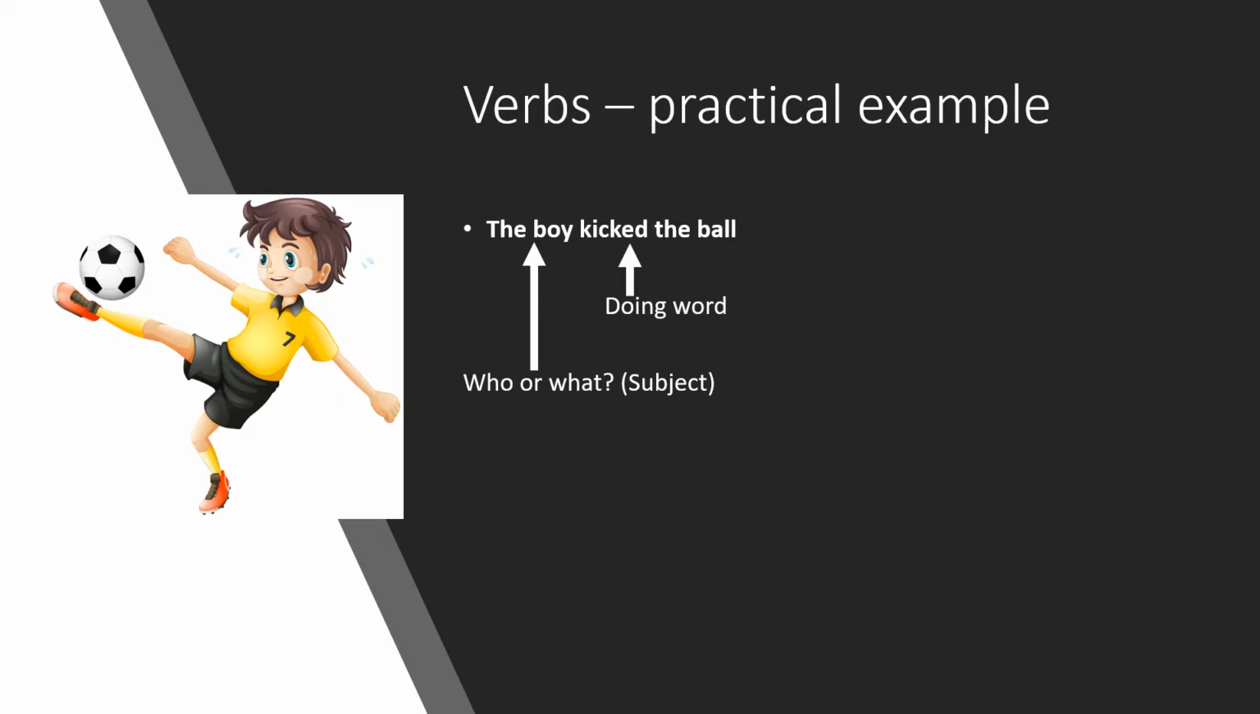The boy kicked the ball. Now, if you remember what I said earlier, in order to check whether you have a subject, you must ask who or what before the verb. In this example, the verb, also known as the doing word, is kicked. If we ask who or what is doing the kicking, then we quickly discover that the boy is doing the kicking, and therefore the boy is the subject.